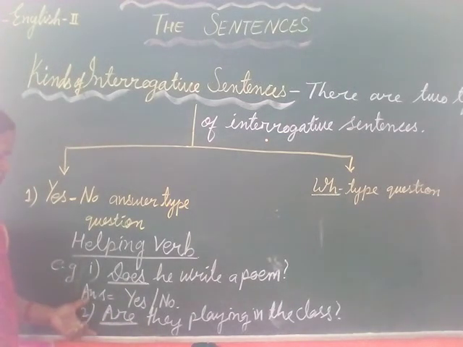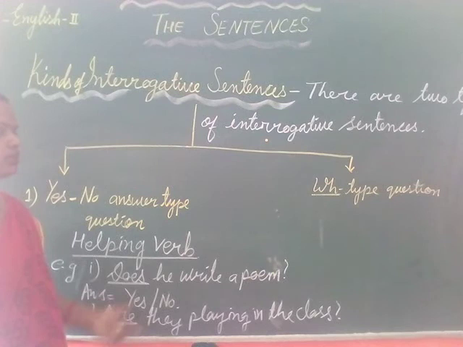So such type of sentence which begins with a helping verb and which has an answer in yes or no, this type of sentence is called a yes no answer type sentence, and this is the first type of interrogative sentence.